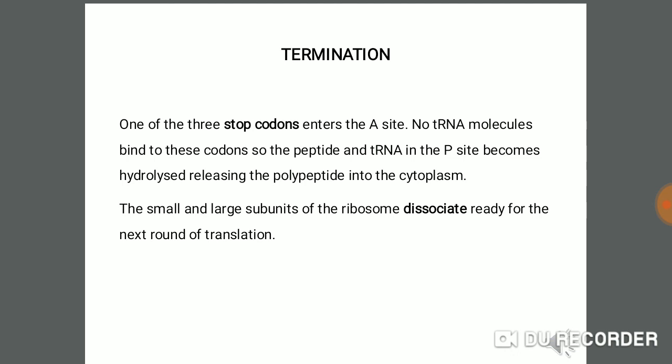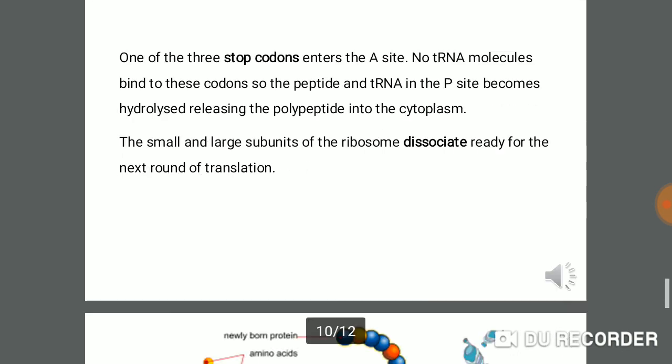When the chain is released, the two subunits of the ribosome, the large subunit and the small subunit, dissociate and wait for a new mRNA molecule and a new process.